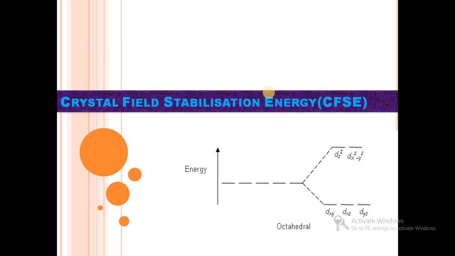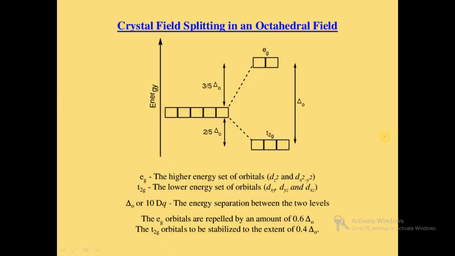Then the next point we will see is crystal field stabilization energy calculation, that is CFSE. We know that in case of octahedral splitting takes place, with t2g having lower energy and eg having higher energy.